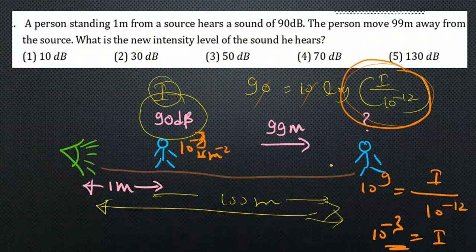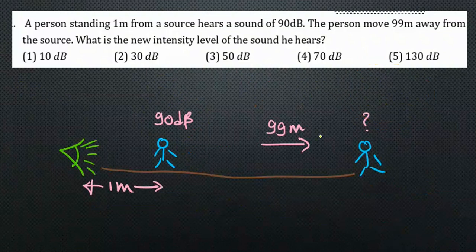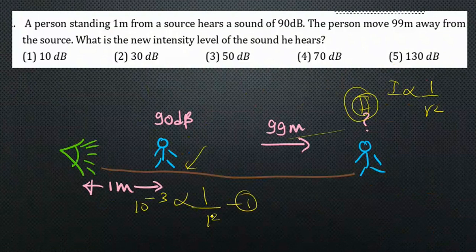Then we can proportion the distances, right? The equation we wrote earlier, I proportional to 1 over r squared. Let's get into the question now. So I proportional to 1 over r squared. Here I can write 10 to the power minus 3 proportional to 1 over 1 squared, first equation. Second equation, the intensity we need to find now: I proportional to 1 over 100 squared.